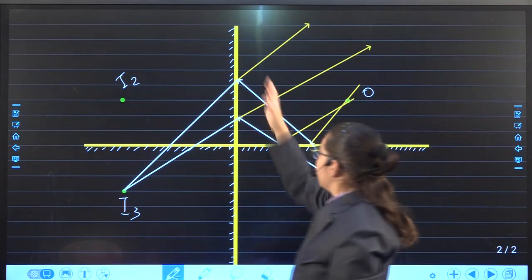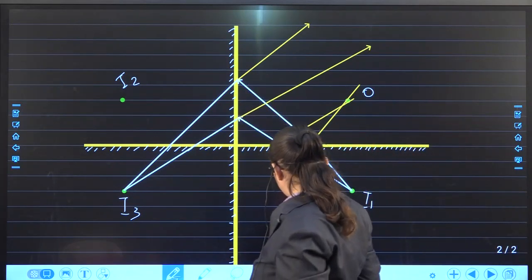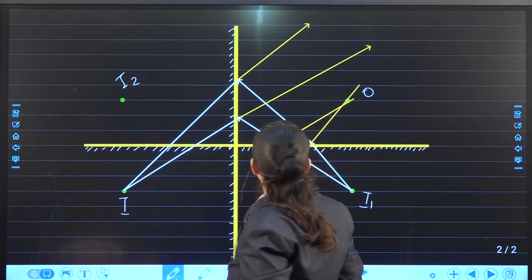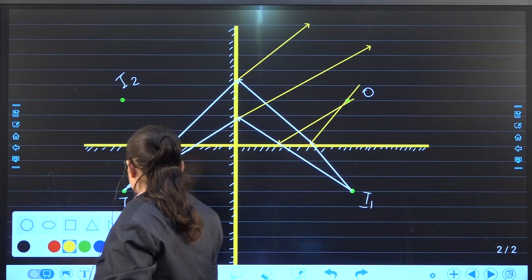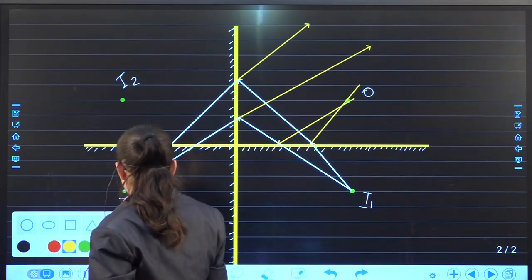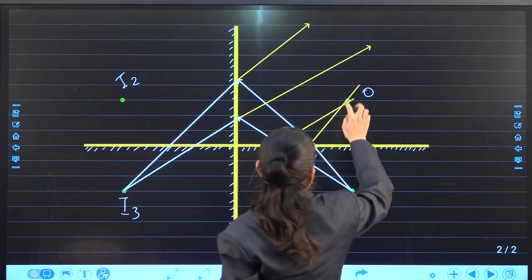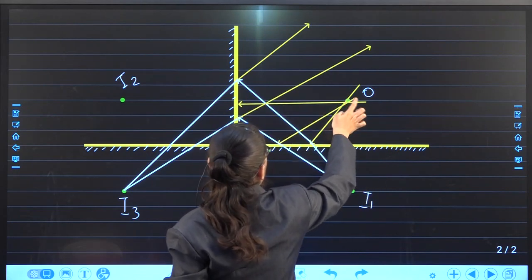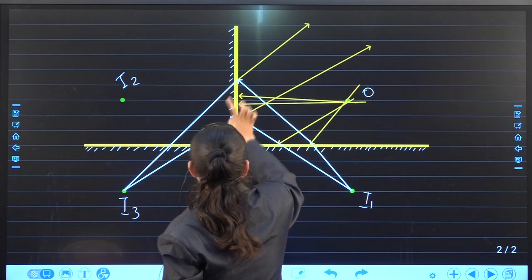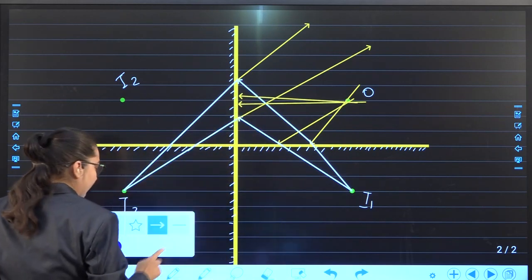Now light rays are incident on this mirror. So what will happen? They are incident somewhere over here and they get reflected back.